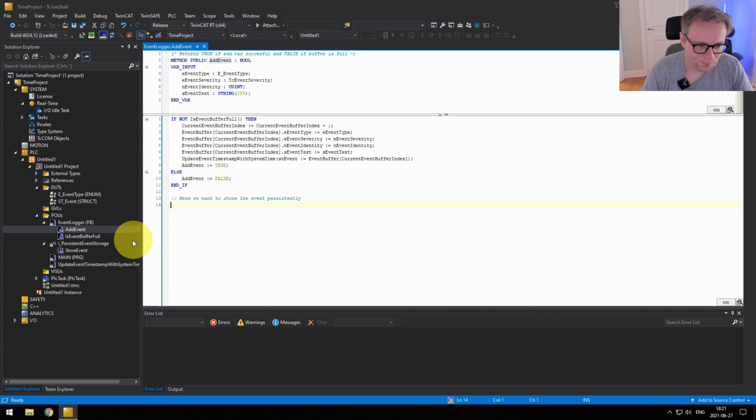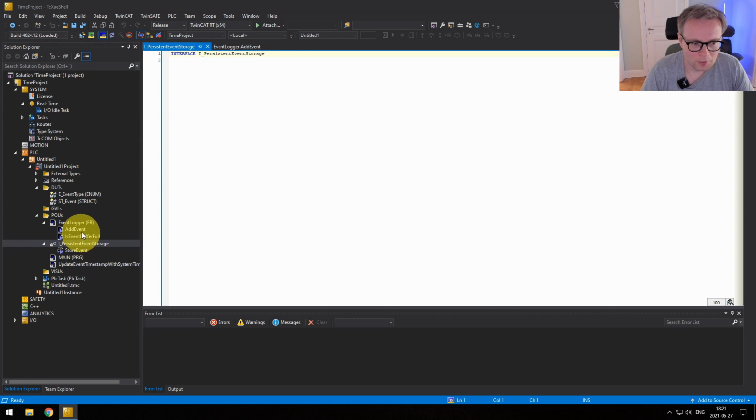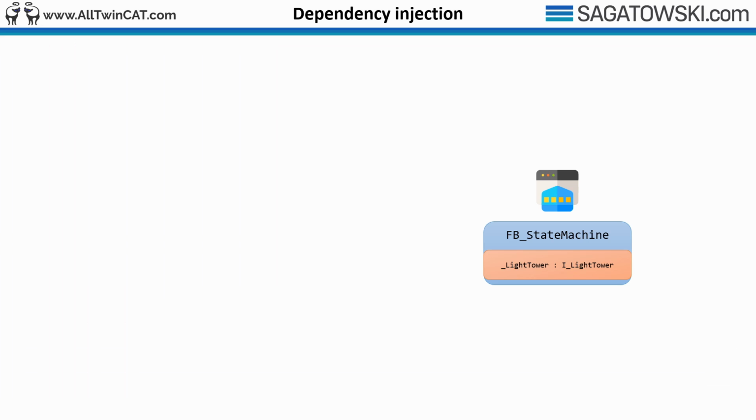All right. And to do this, we need a reference to this interface. And one way to do this is by something called dependency injection. Dependency injection is a technique in which an object receives other objects that it depends on. These other objects are called dependencies. The injection refers to the passing of a dependency into the object that would use it.